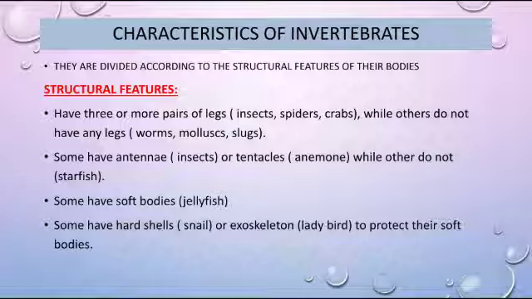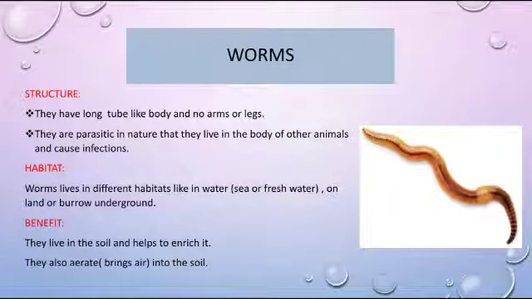Some have soft bodies like jellyfish. Some have hard shells or an exoskeleton to protect their soft bodies. Hard shells are present in snails and an exoskeleton is present in ladybirds. Moving towards worms. They have a long tube-like body and no arms or legs. They are parasitic in nature, that is, they live in the body of other animals.